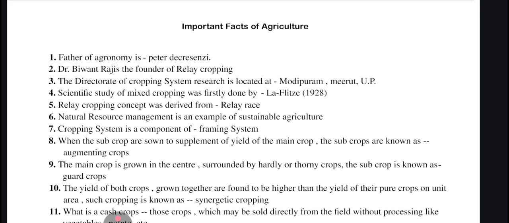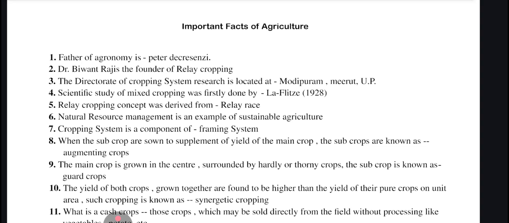Natural resource management is an example of sustainable agriculture. Cropping system is a component of farming system. When the subcrops are sown to supplement the yield of the main crop, the subcrops are also known as augmenting crop. Here, just remember the keywords, because whenever multiple choice questions are given to you, there will be probability of more confusion. So if you remember the exact keyword, you won't get confused.